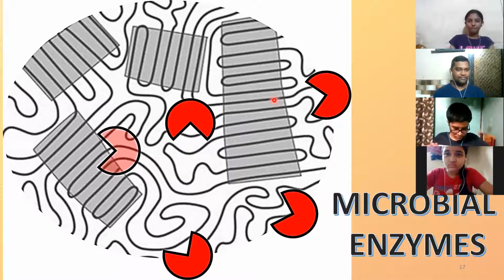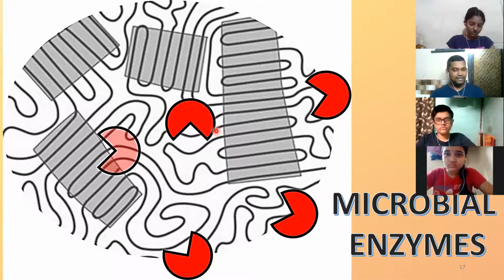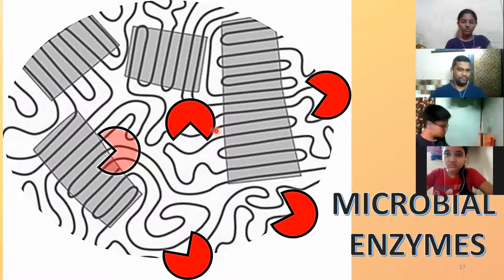In one word, if I want to describe any enzyme, it is nothing but a biocatalyst. Biocatalyst means they are produced within the cell and they work as a catalyst. That means they do not themselves take part in any chemical reaction, but their presence will influence the speed of a reaction. Then it is called a catalyst.